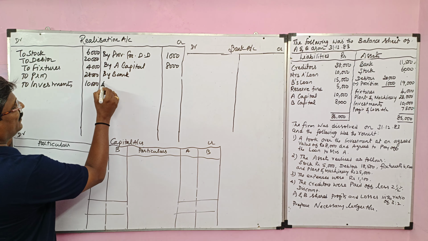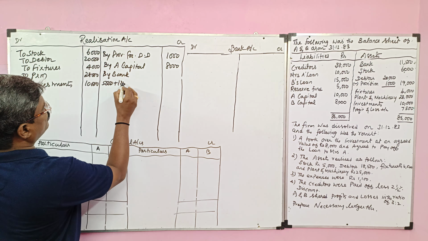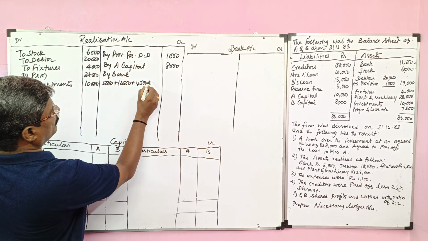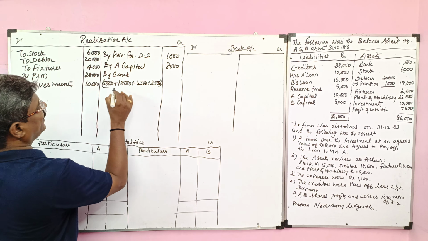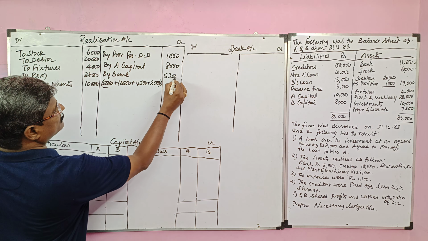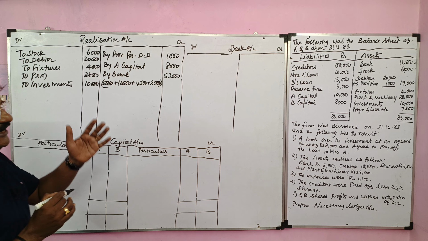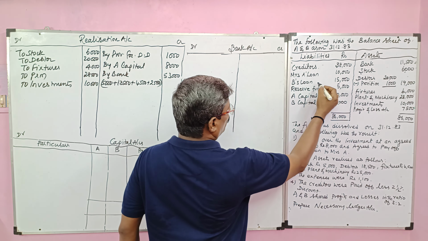The stock realized at 5,000. Debtor realized at 18,500. Fixtures 4,500. Plant and machinery 25,000. All assets were realized for 53,000. So we completed the treatment of assets. Then we'll move to the external liabilities. There are three external liabilities: creditor, Mrs. A's loan and B's loan.